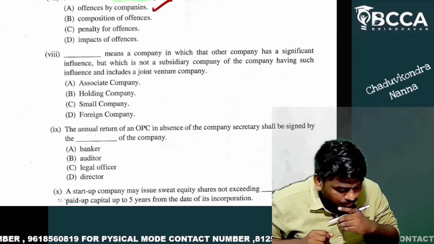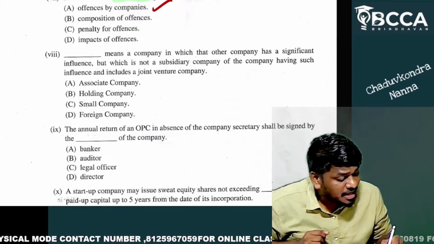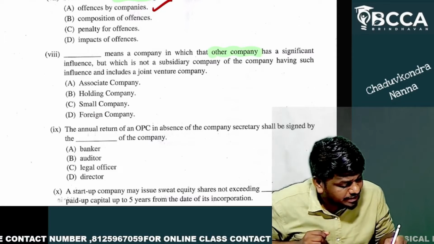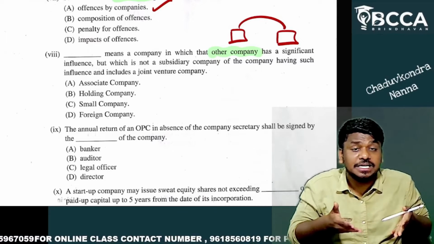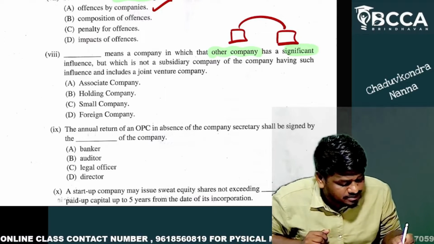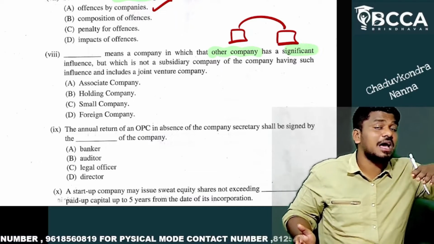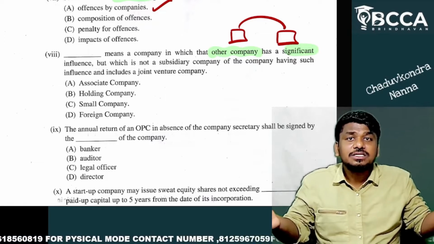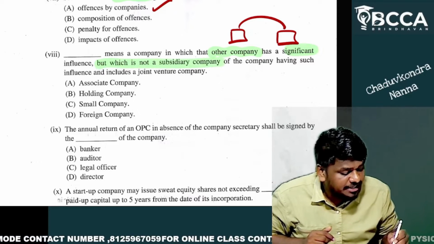So let's go. Question number 8 means dash means a company in which the other company has a significant influence. One company has a significant influence in another company. What is that company? It is, but not a subsidiary company of a company.